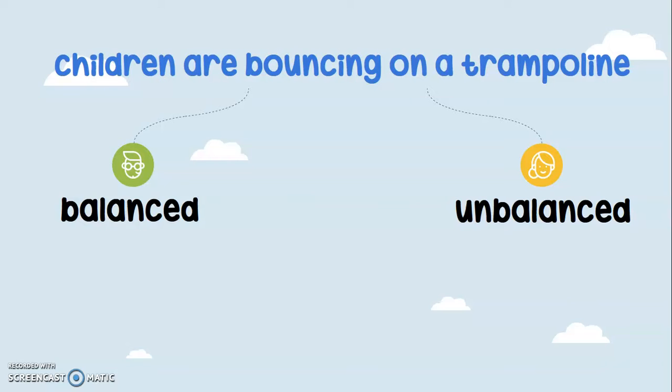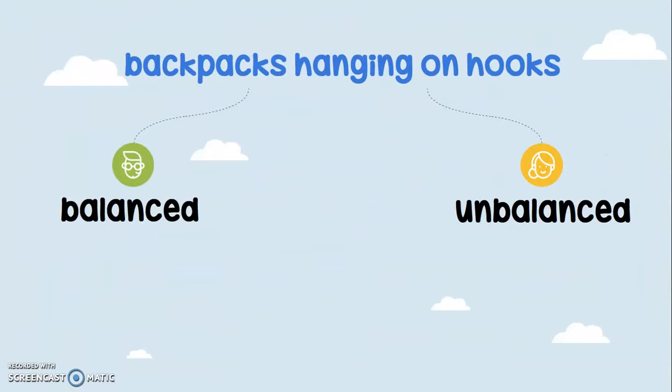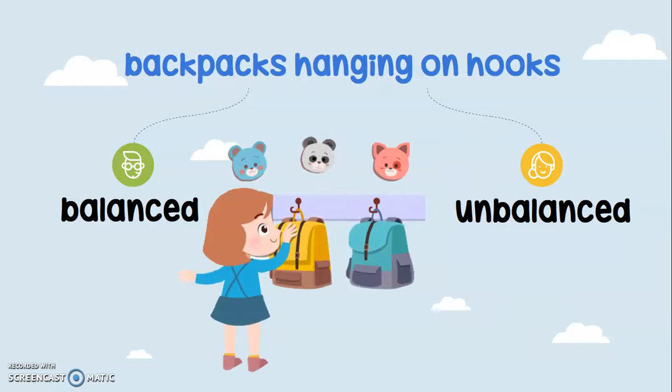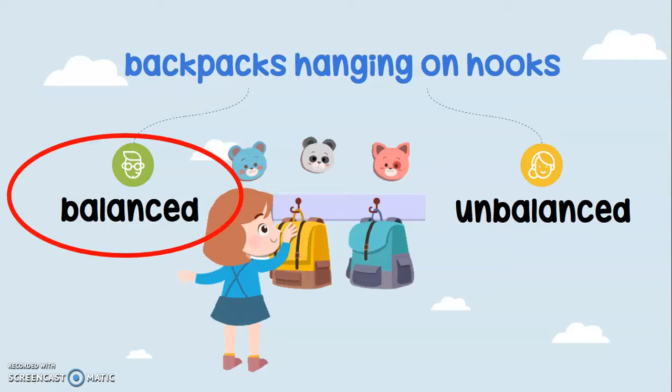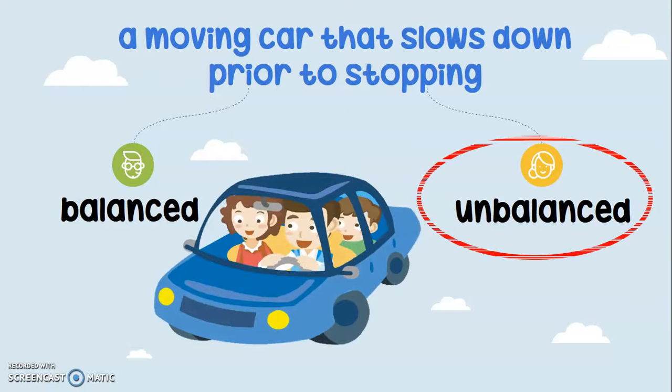The children are bouncing on a trampoline. Yes, this is unbalanced force because the children are moving. Now, the backpacks hanging on hooks. Yes, this is a balanced force because the backpacks are standing still. Moving car that slows down prior to stopping. Yes, this is an unbalanced force because the car is still moving and then stops.